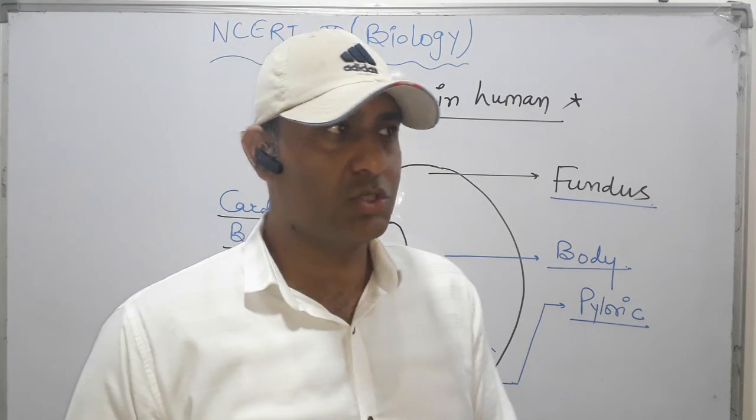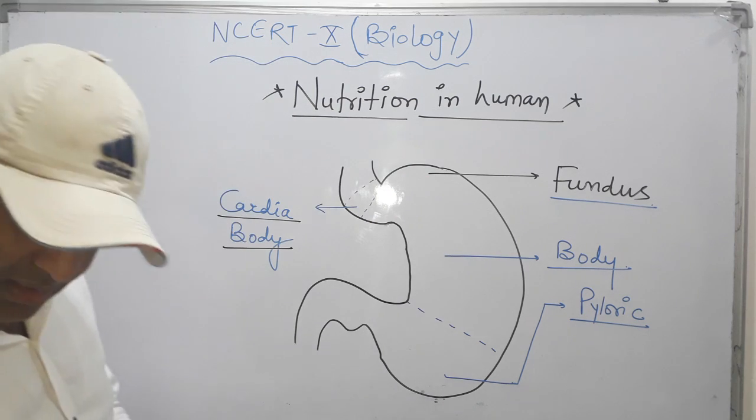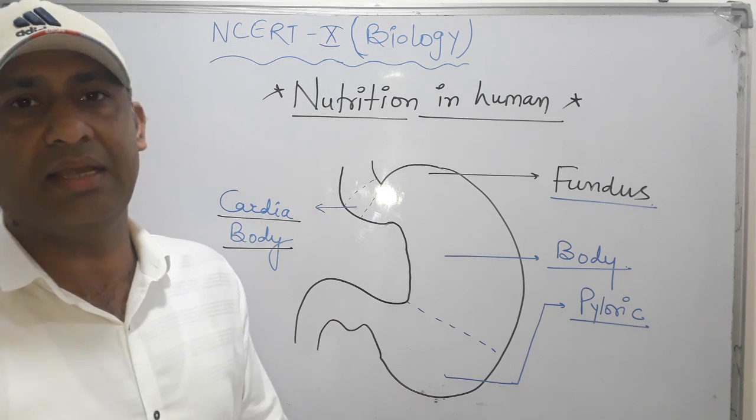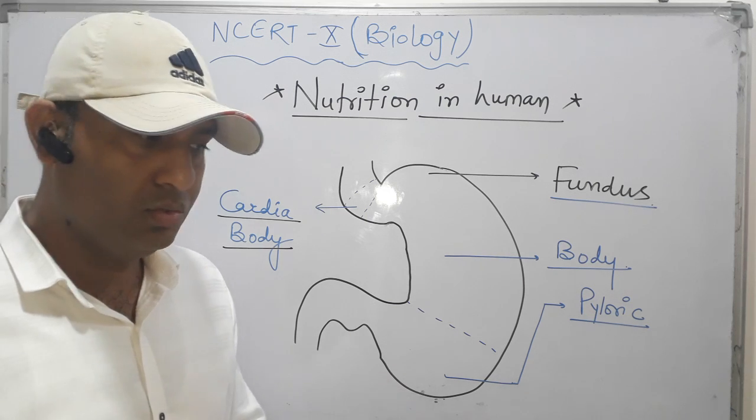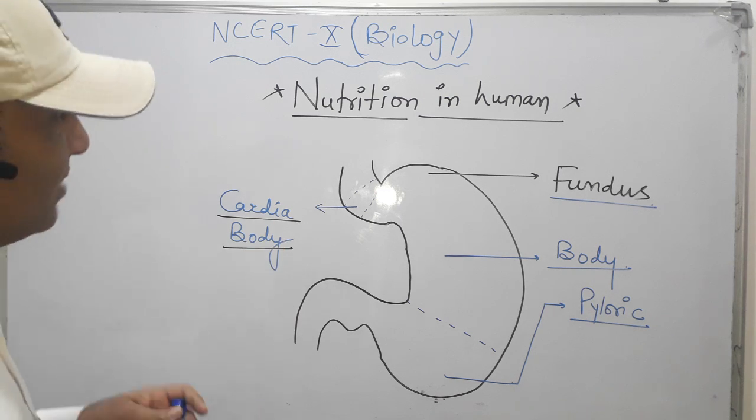Today we will take the next topic, which is the structure of the human digestive system. In the last class we took the structure of the human digestive system, in which we discussed the mouth, buccal cavity and then esophagus. So today we will take the next structure, which is the structure of the stomach.